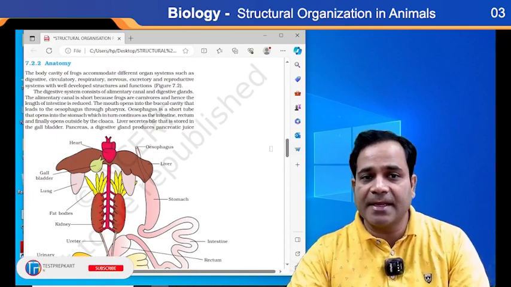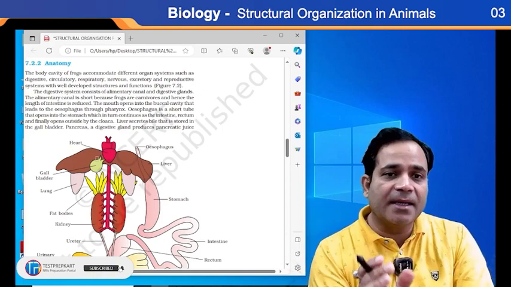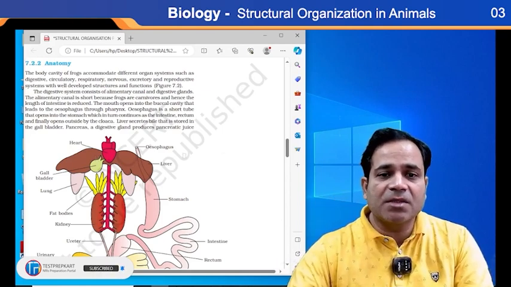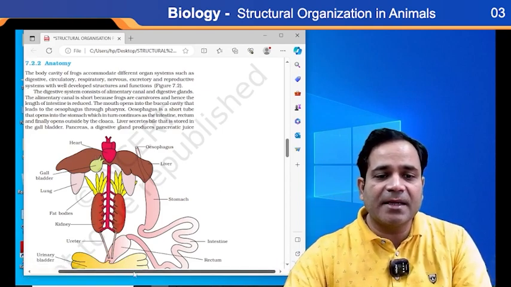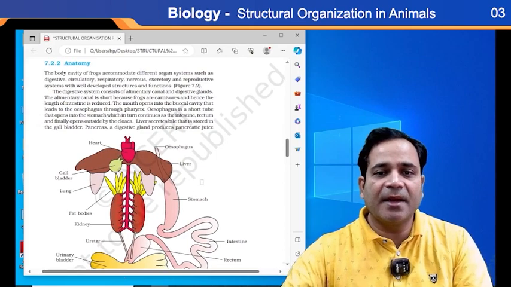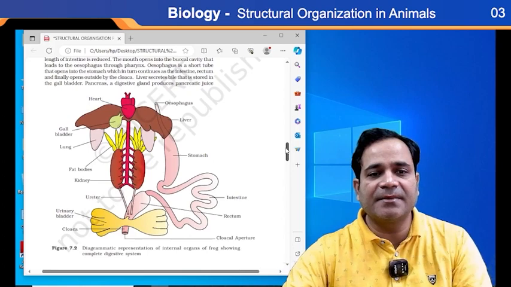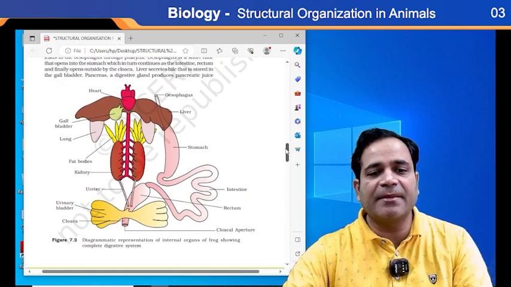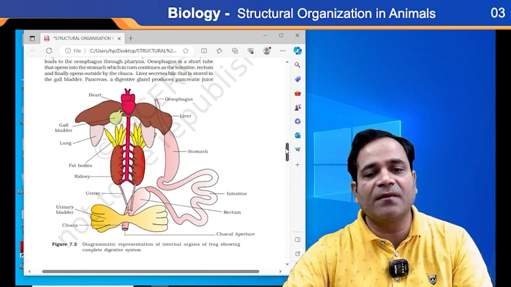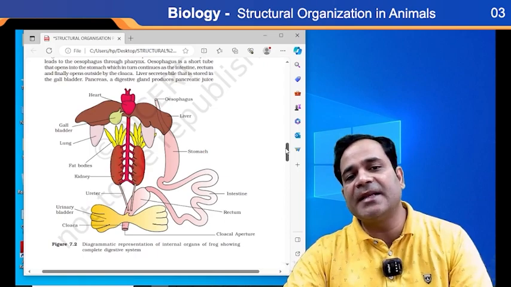So see, this is the diagram of cockroach that is given in your NCERT also, my dear. This is the whole diagram. Diagrammatic representation of internal organs of frog showing complete digestive system.